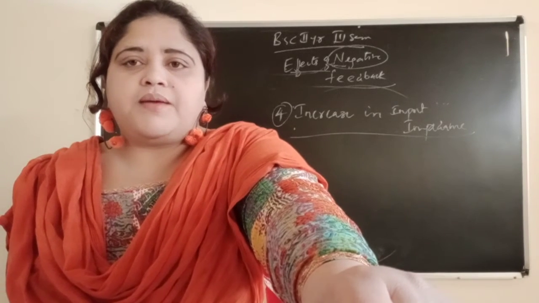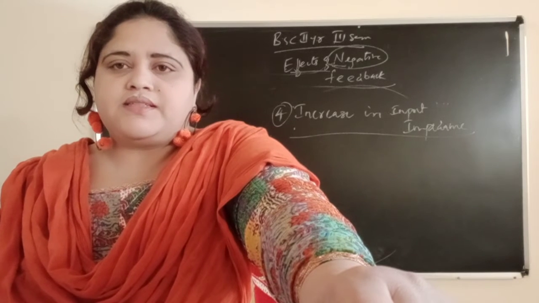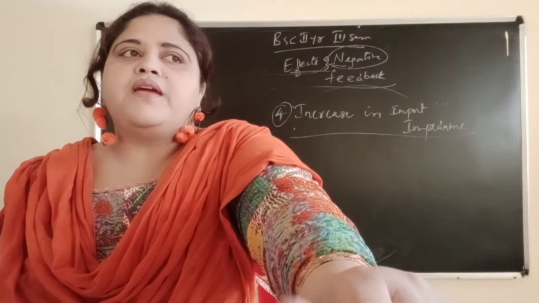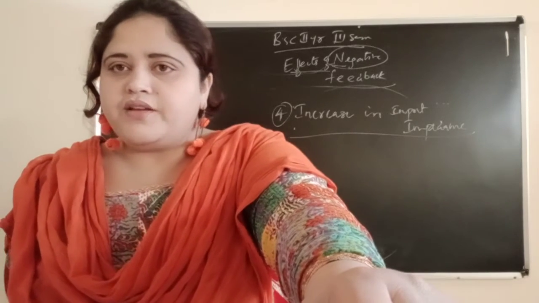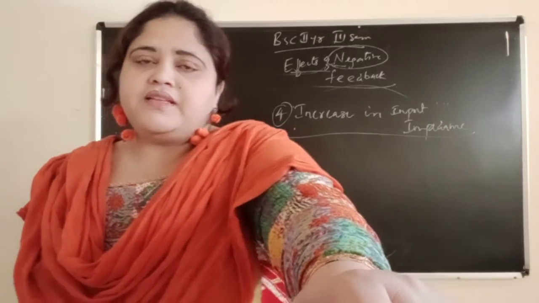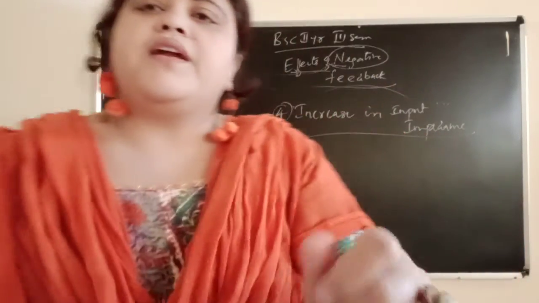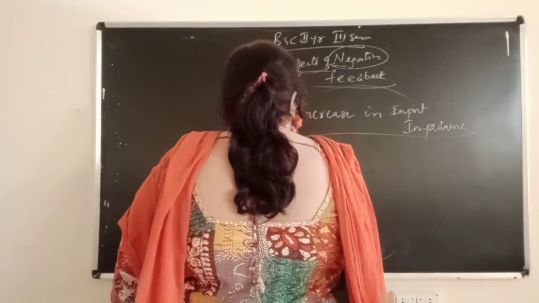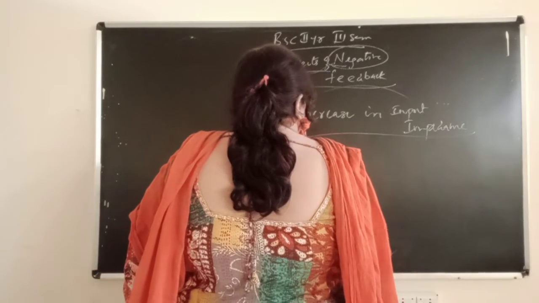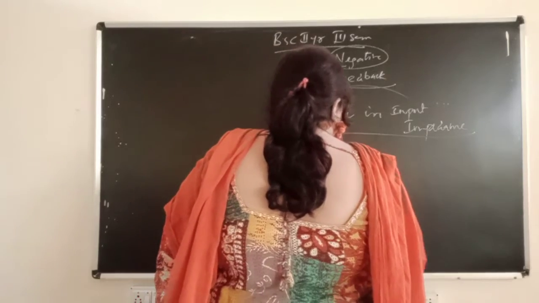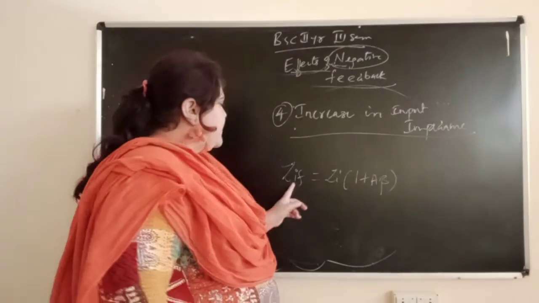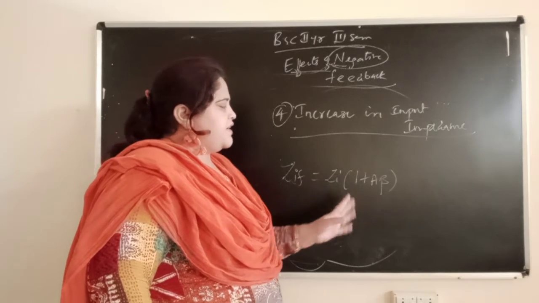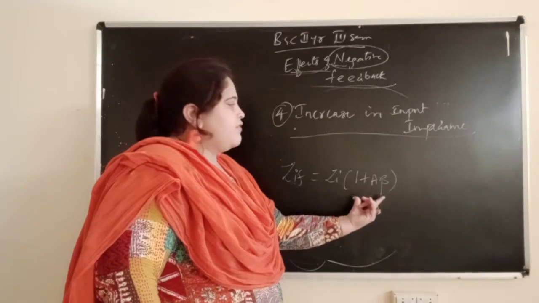So when we are considering a feedback network, the input is the input voltage Vi and current Ii. At that time there will be an increase in input impedance, and you will get the formula ZIF equals Zi into 1 plus A beta. It is increasing by the factor 1 plus A beta.